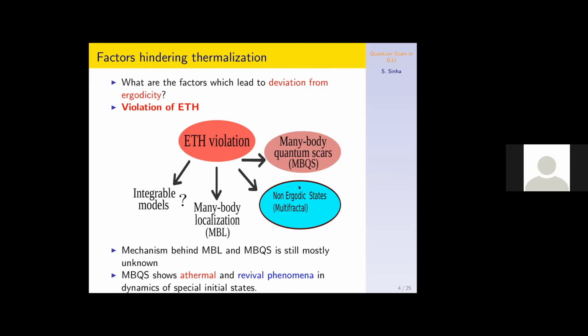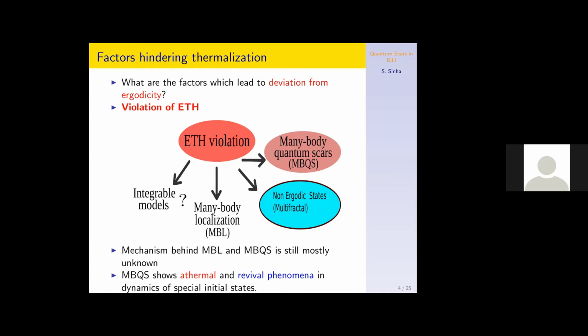There are also certain systems which have shown non-ergodic phases, where the system has states intermediate between localized states and plane-wave-like extended states. They are neither completely localized nor completely extended. They are called multifractal states, and the presence of multifractal states makes the quantum system very interesting.